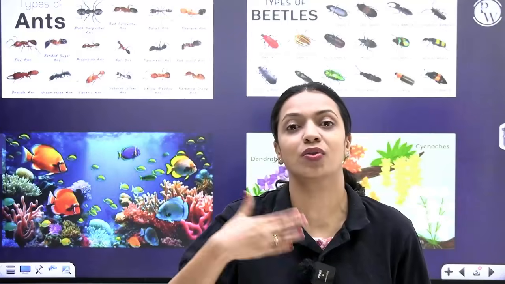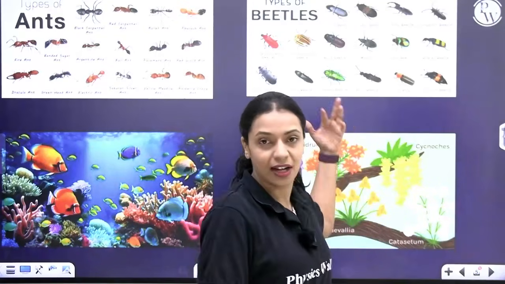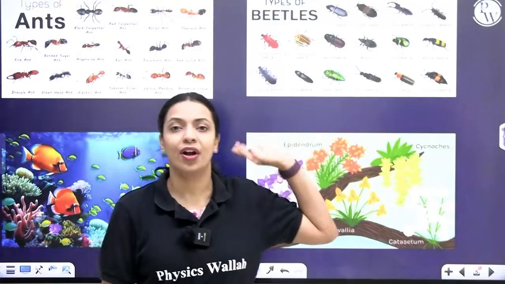For example, apparently on our planet there are more than 20,000 species of ants alone. Just ants, there are 20,000 different types, different species. Talking about beetles, which are another type of insects, you have around 3 lakh species of beetles present.